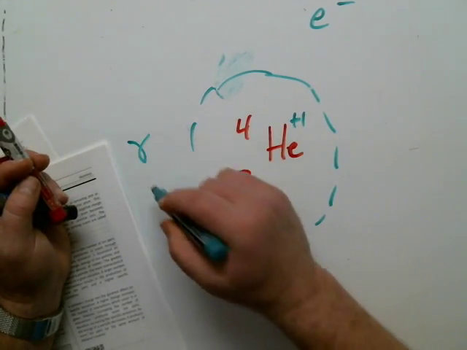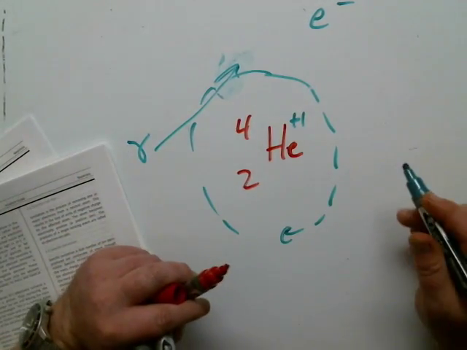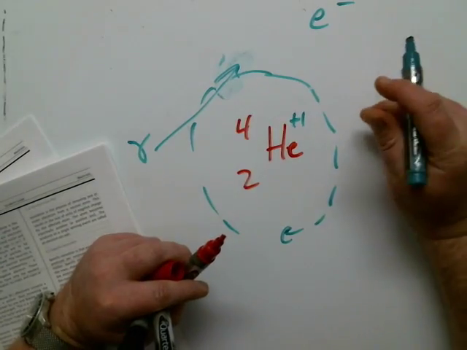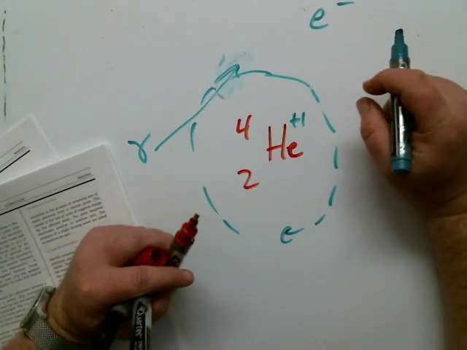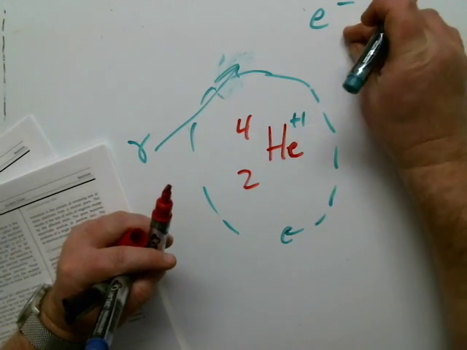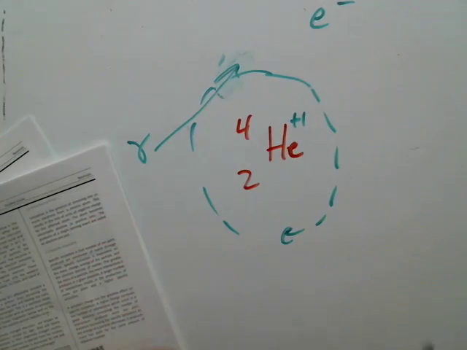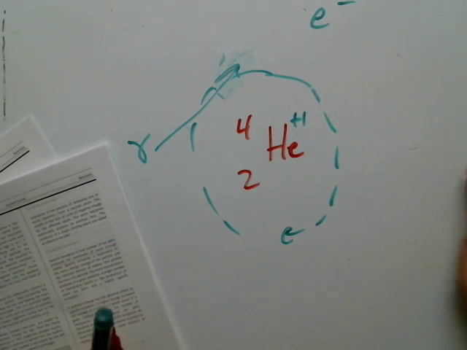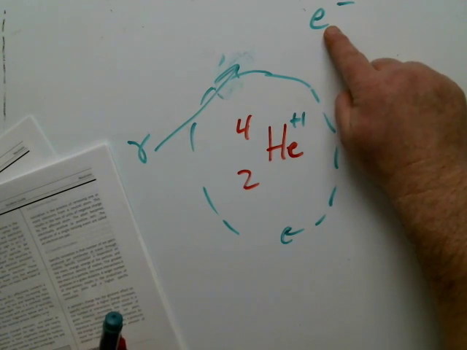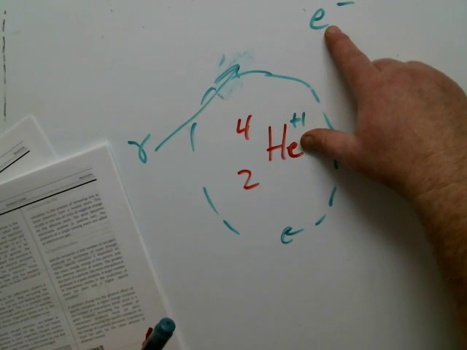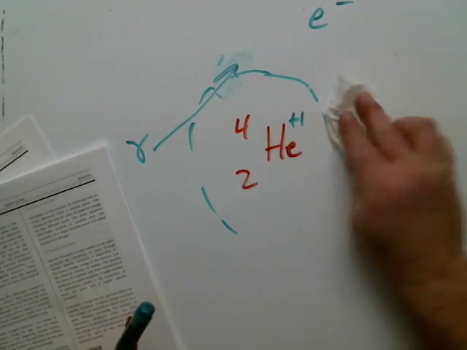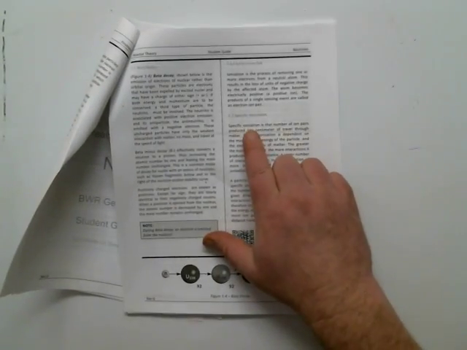So if a gamma came in and hit that, that's the ionizing event. The product of that event, the gamma knocking out that electron from its orbit, gave me a free electron and a positively charged helium nucleus. The two together are called an ion pair. Now, the ability for these to then go on and do something is called their specific ionization. It is the number of ion pairs produced in a centimeter of travel through matter. You read that in the first sentence right here.